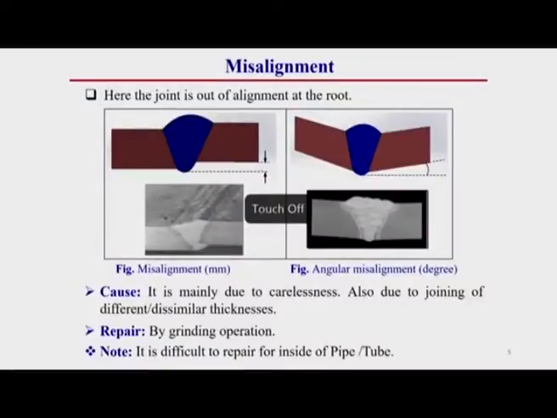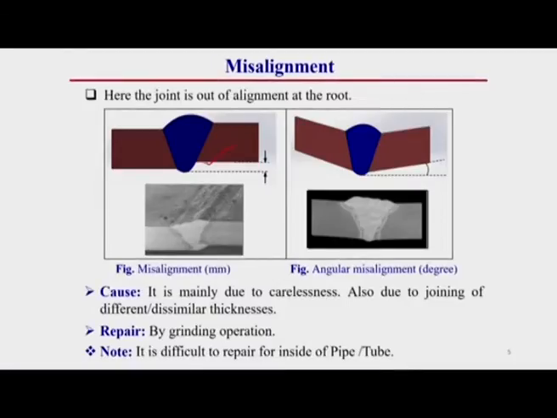Now, we will go for misalignment. Misalignment is also a welding defect. Here the joint is out of alignment at the root. You see here this joint is out of alignment. These types of welding defect generally occur if we use dissimilar plate thickness, that means two plates of different thickness to weld, or this generally occurs due to carelessness. So, if we are careful during the welding operation, then we can eliminate these types of defect.